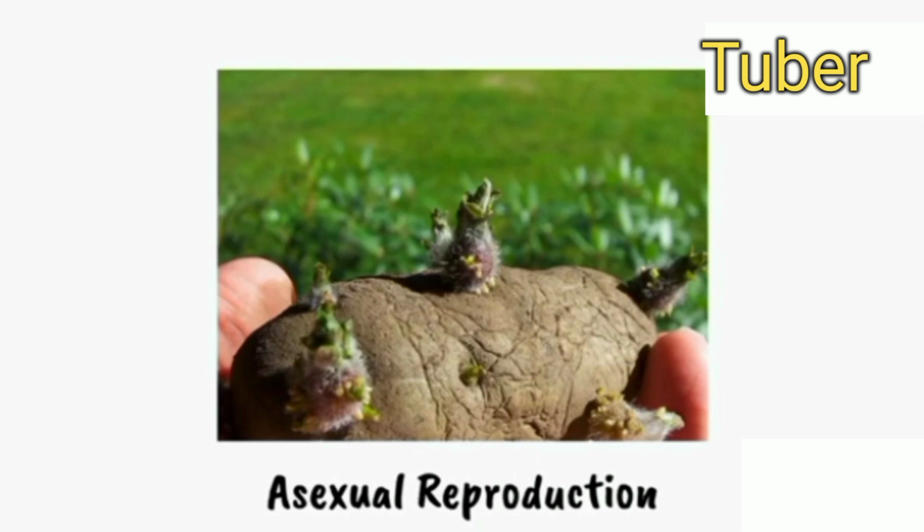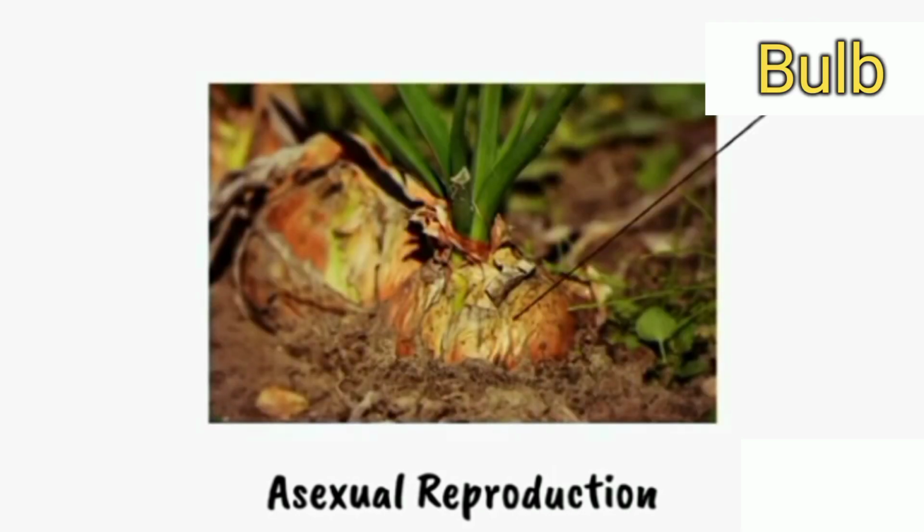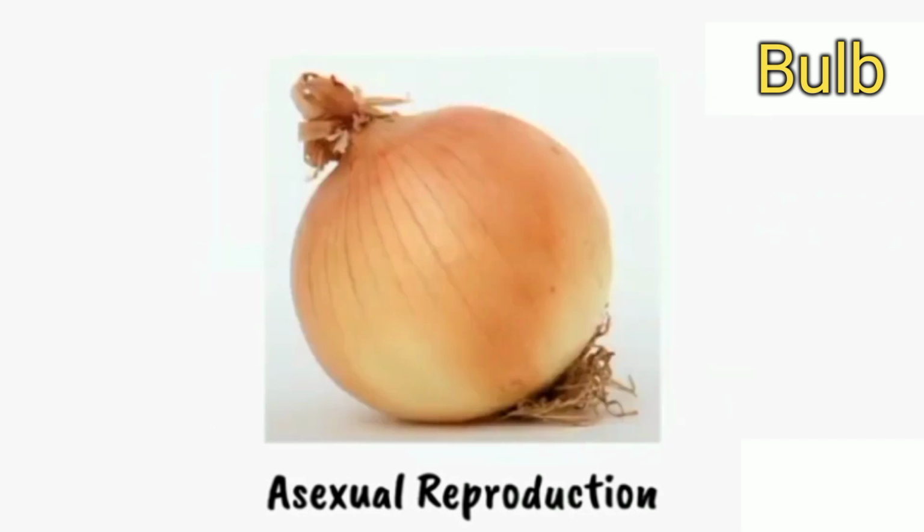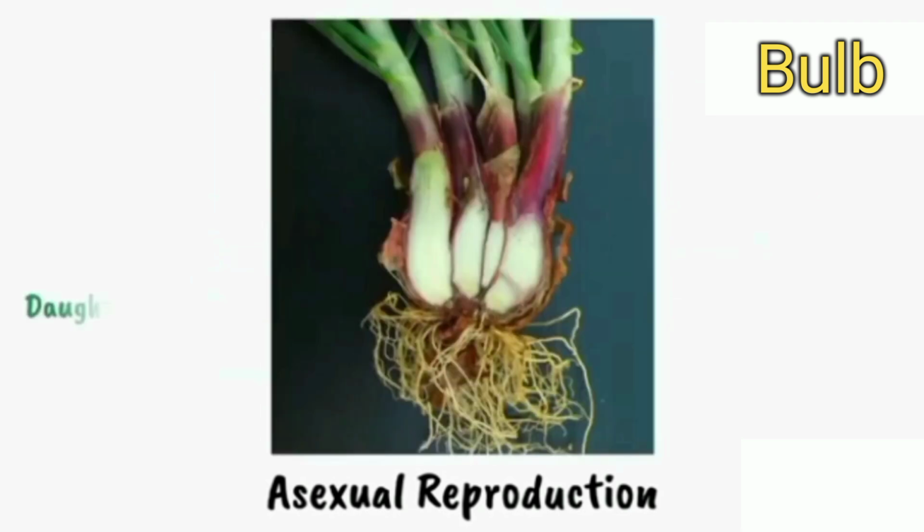Another example of natural vegetative propagation is the use of bulbs in onions. So in onion, bulbs are used to propagate a new onion plant. Bulbs are the underground stem of the onion plant, and they are used to propagate a new onion plant.